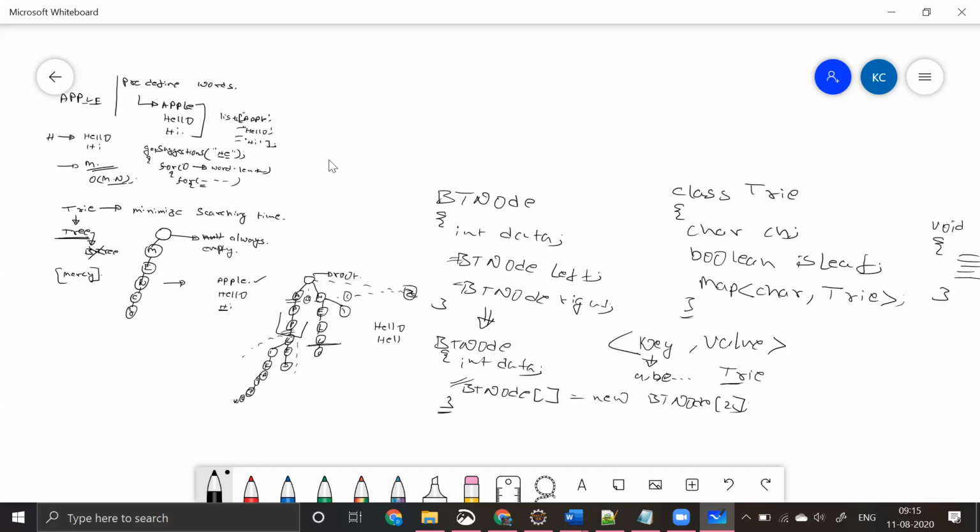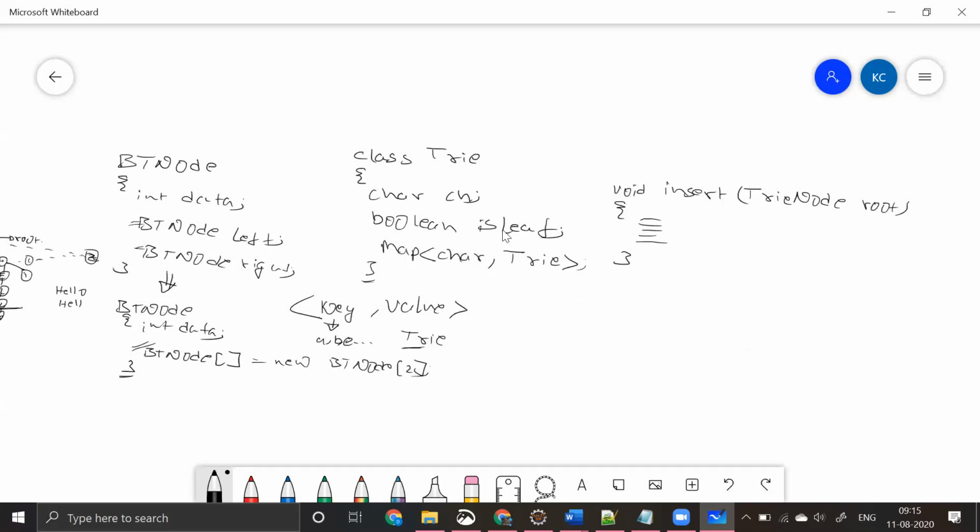So after that, to this particular node called e, I can say isLeaf is equal to true, which means at this particular point called e, I'm done with my word, my word called apple. So something like this I need to do.